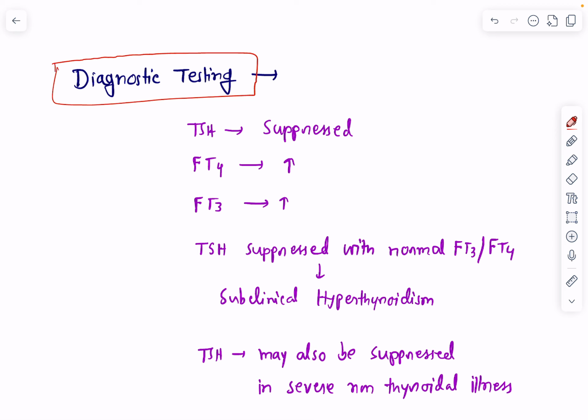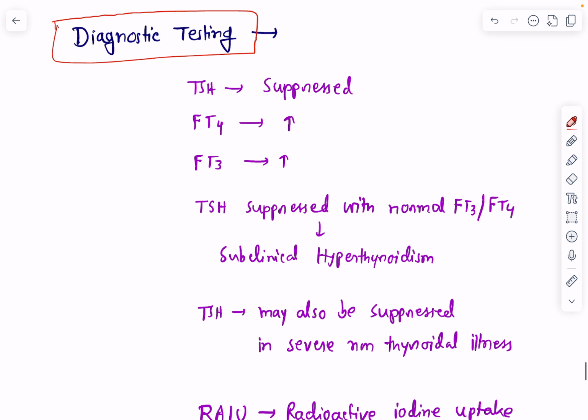Now coming to diagnostic testing, okay, how do we diagnose a case of hyperthyroidism? Along with the clinical manifestations, we will need support of the laboratory parameters to diagnose a case of hyperthyroidism. So typically in hyperthyroidism, what will be the feature in thyroid function test? Okay, TSH will be suppressed, free T4 or free T3 will be high. So these are the typical features of hyperthyroidism.